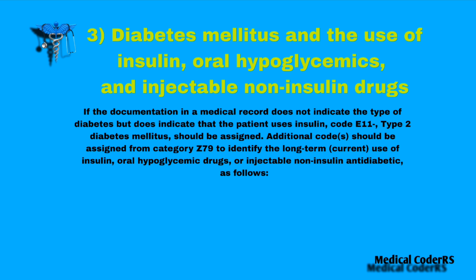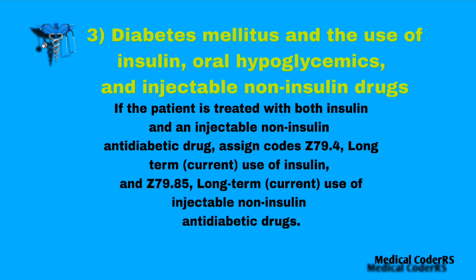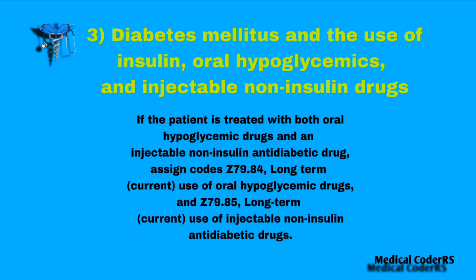Based on the documentation, I will let you know which code to take. If the patient is on both oral hypoglycemic drugs and insulin, we have to code both Z79.4 and Z79.84. Next, if the patient is on insulin and an injectable non-insulin anti-diabetic drug, this time also we have to code both Z79.4 and Z79.85. And if the patient is on oral hypoglycemic drugs and an injectable non-insulin anti-diabetic drug, here also we code both Z79.84 and Z79.85.